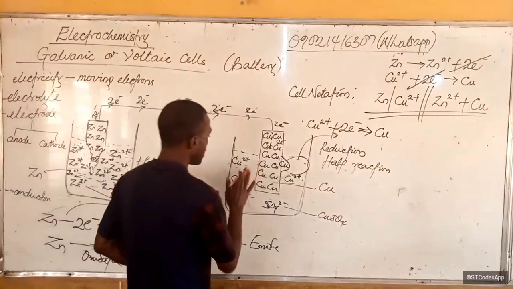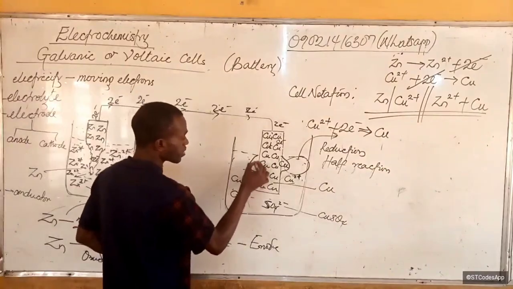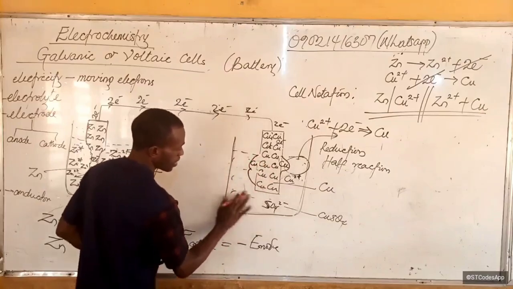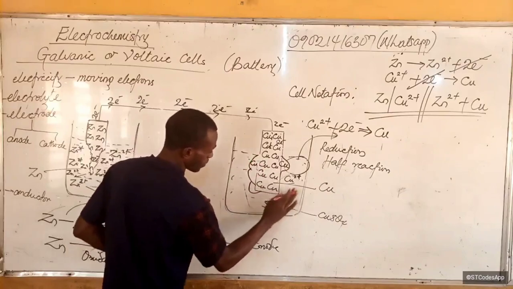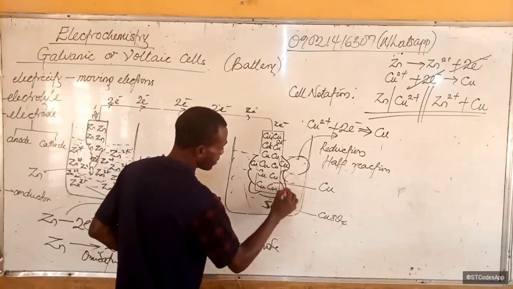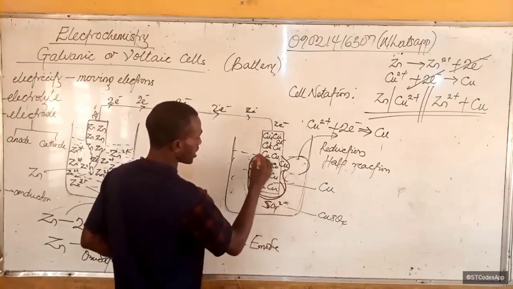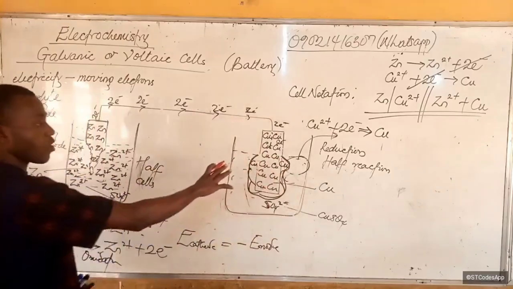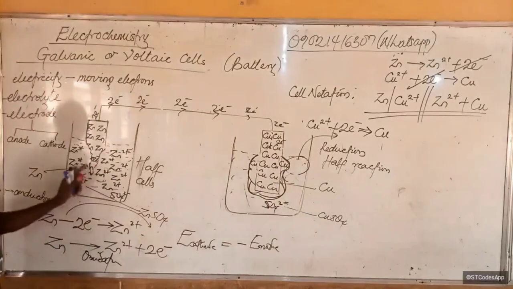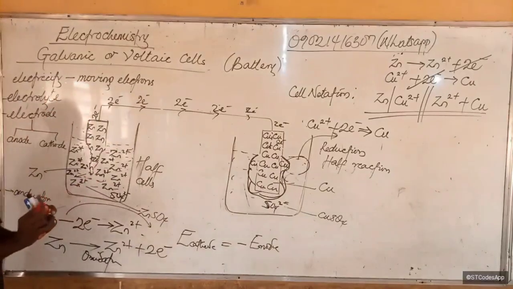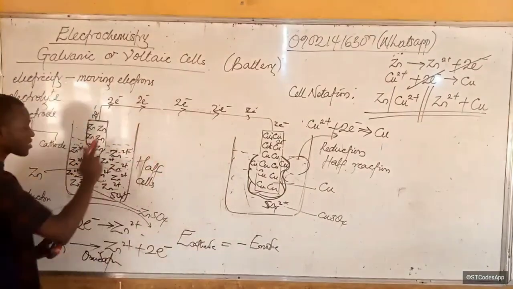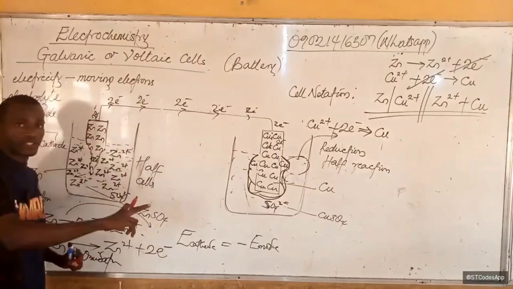While on this other side, these ions keep taking up electrons and become part of the lattice. Over time, you will see a noticeable change in the copper lattice: it has become fatter. What has happened to our zinc lattice here? It has become smaller. So the zinc plate has been eaten up because it has lost zinc ions.